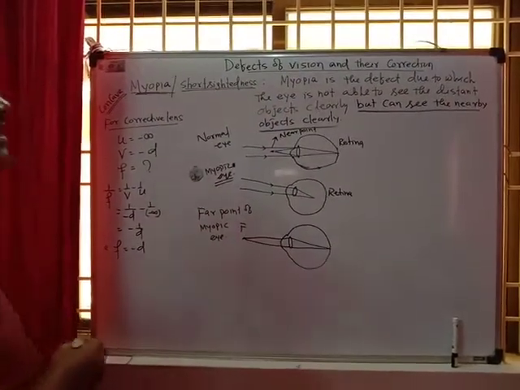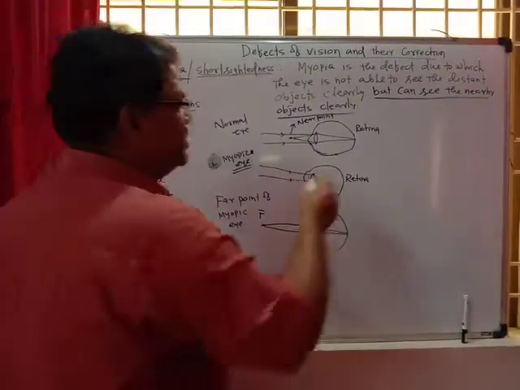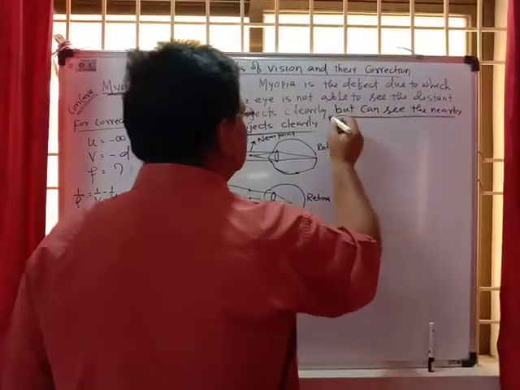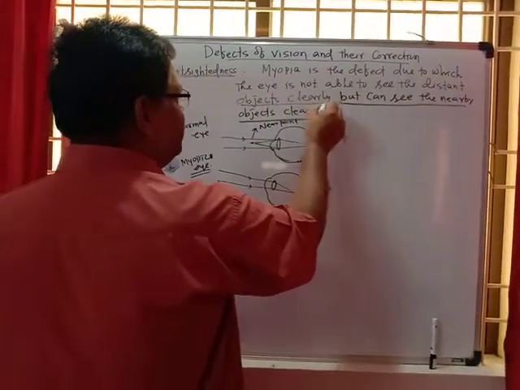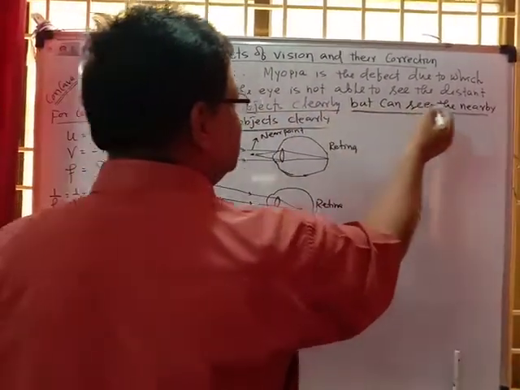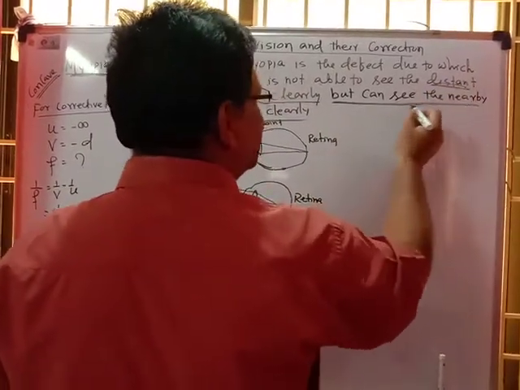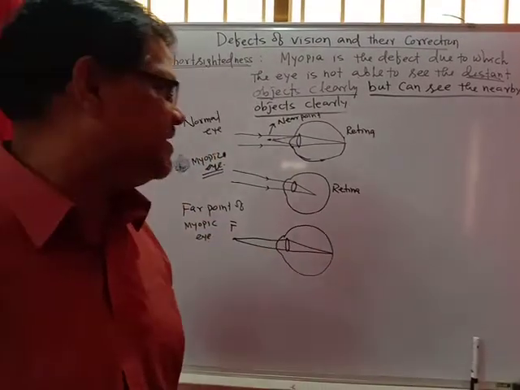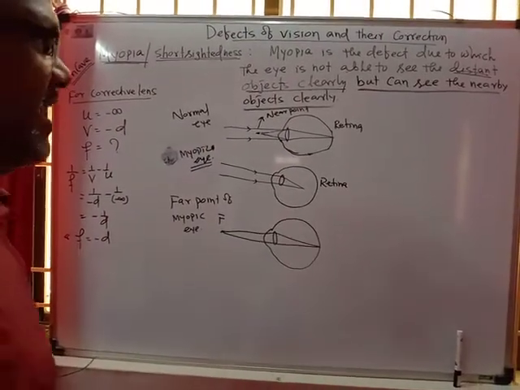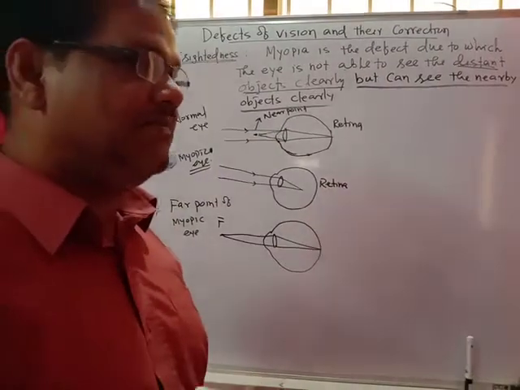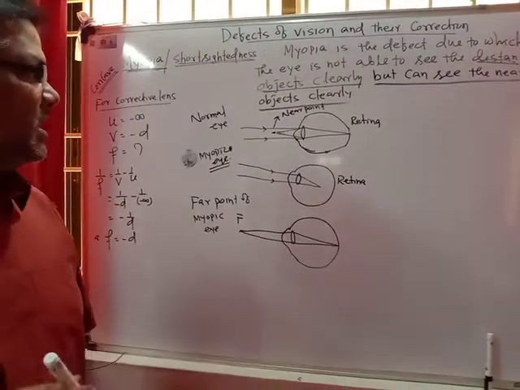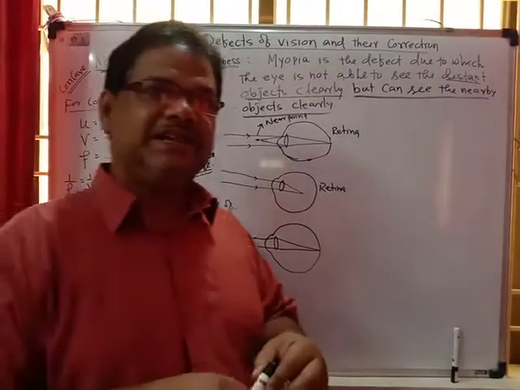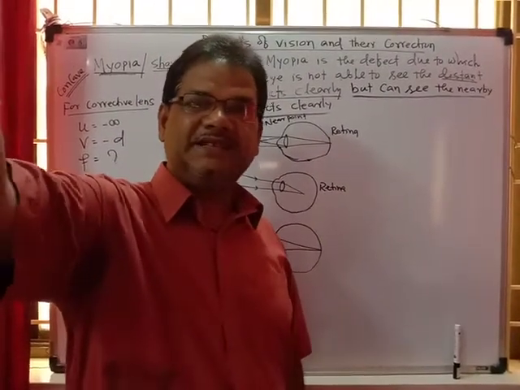Myopia, or short-sightedness, is the defect due to which the eye is not able to see a distant object clearly, but can see a nearby object clearly. The defective person can see nearby objects clearly, but the distant object cannot be seen. For example, if the object is at infinity, the person cannot see it.